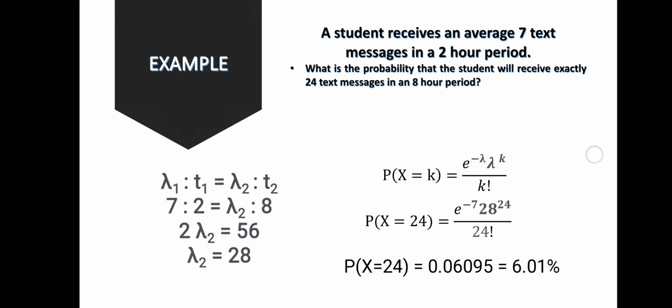Another example. A business receives an average of 8 calls per hour. What is the probability that the business will receive at most 5 calls in 1 hour? When we are dealing with at most, at least, we are dealing with inequalities.